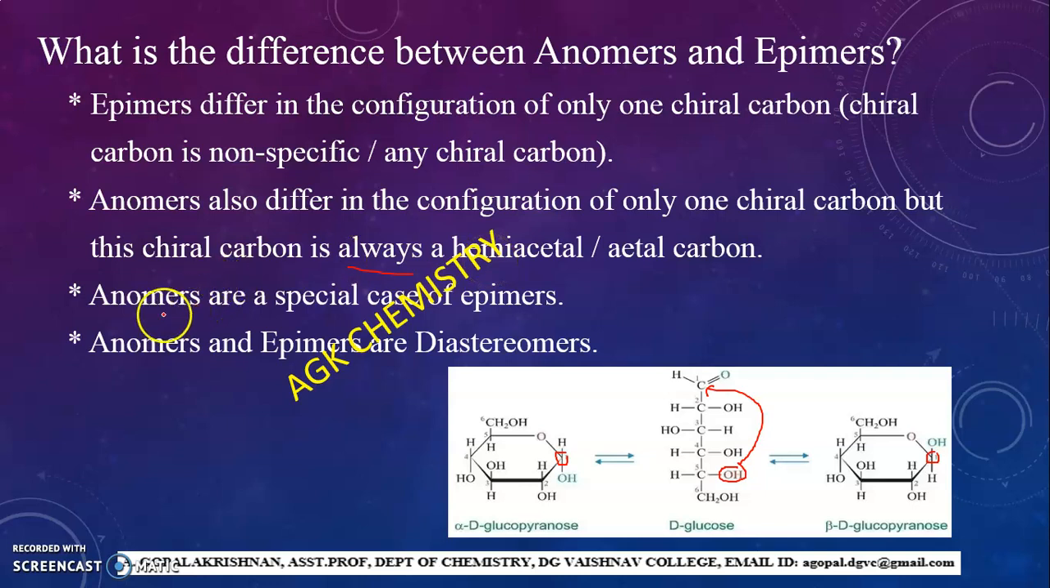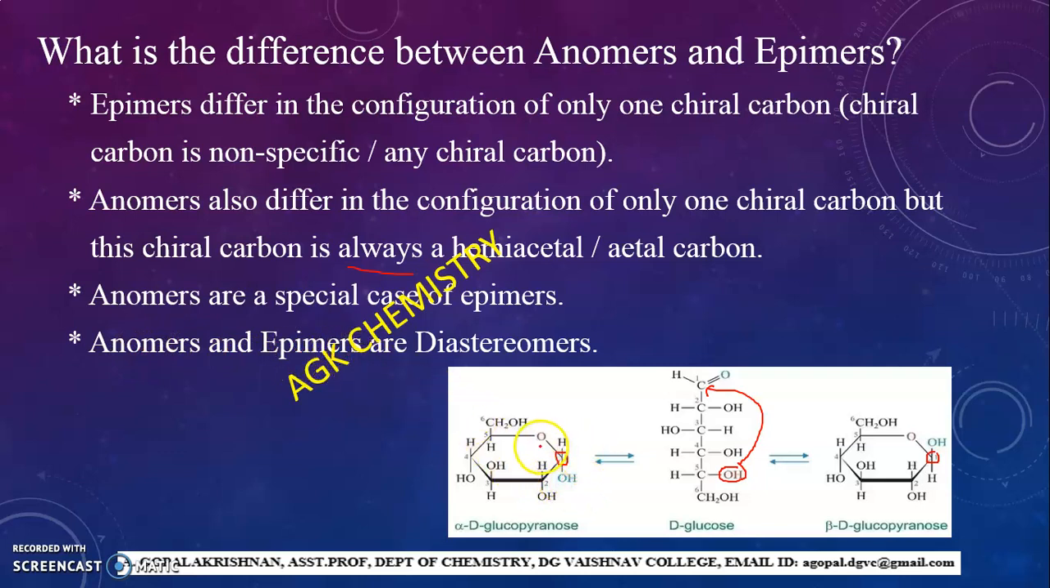Then this is another important piece of information. Anomers are a special case of epimers. We can say that all anomers are epimers, but all epimers are not anomers. This is very, very important. Then anomers and epimers are all diastereomers. Anomers are diastereomers, epimers are also diastereomers.